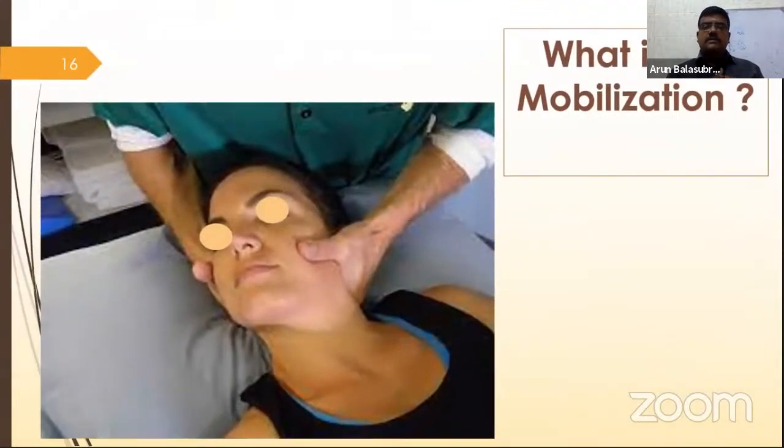Okay, what is this technique? What is the name of the technique? Just tell the name of the technique. I do not want an explanation. Some technique they are doing. What is the name of the technique? Very simple. Please tell me in simple form. Cervical mobilization, right? What is the other?